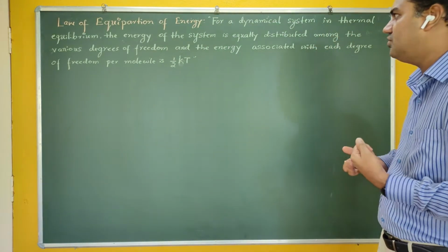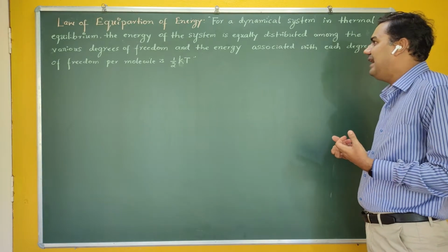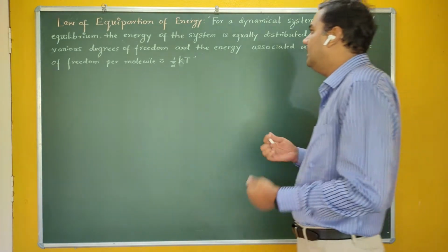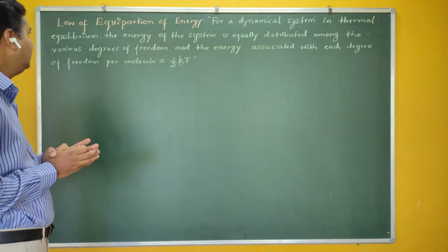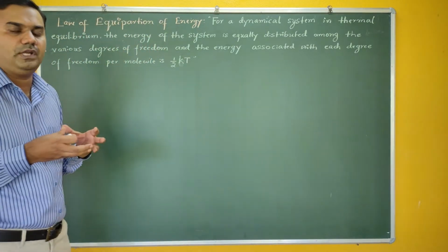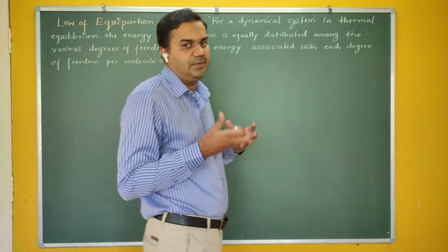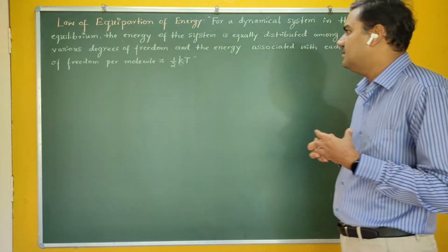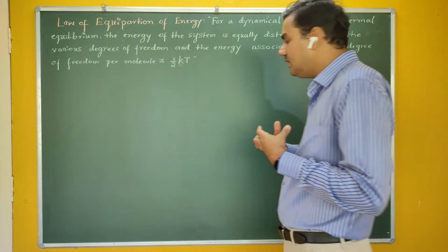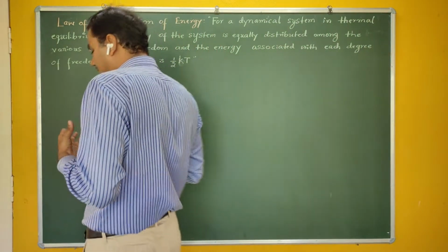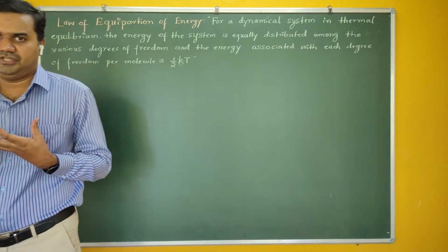The law of equipartition of energy says that for a dynamical system in thermal equilibrium, the system is a dynamical system, and the system is in equilibrium. What type of equilibrium? Thermal equilibrium. If a dynamical system is in thermal equilibrium, then the energy of the system is equally distributed. Therefore, it is called the law of equipartition of energy.